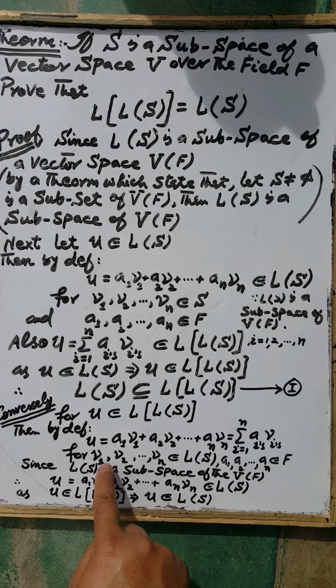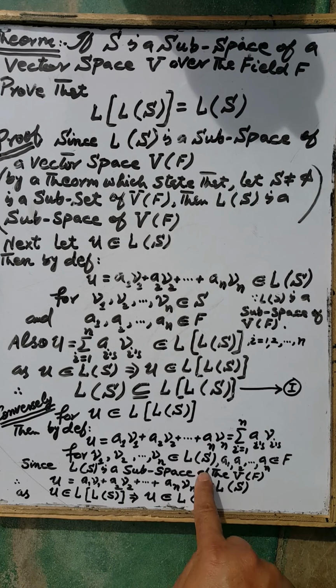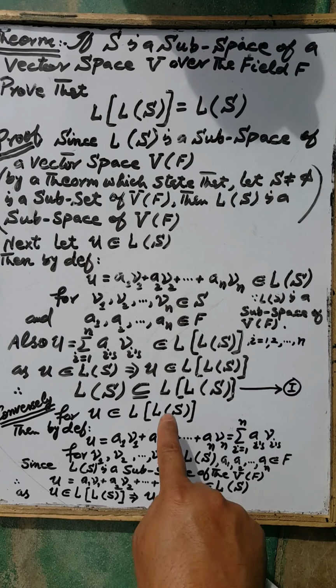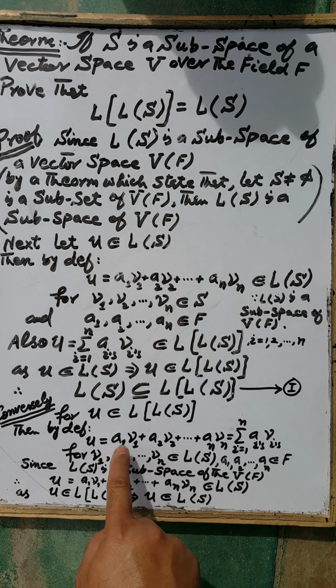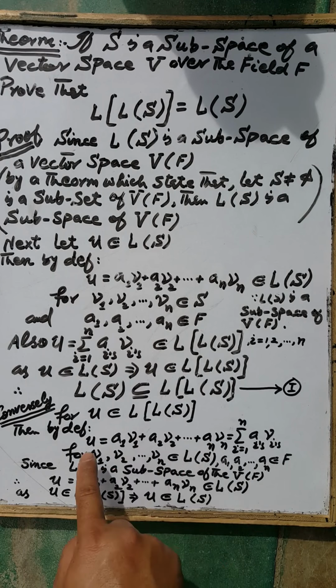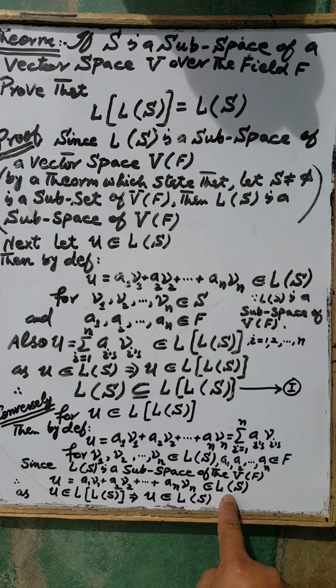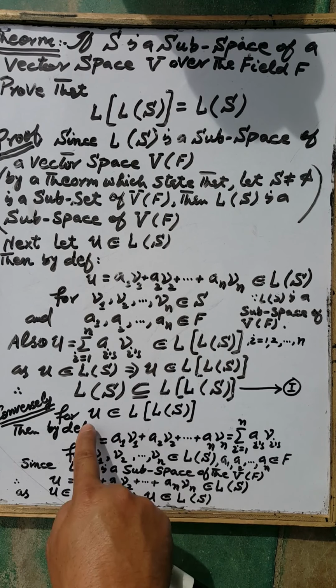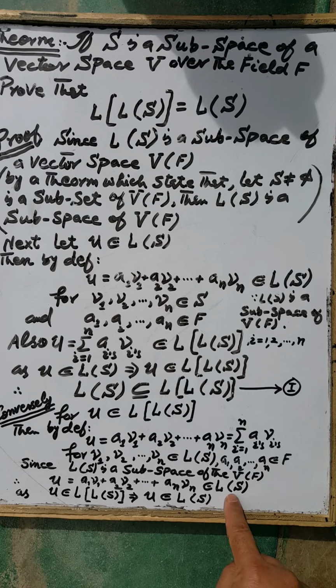Therefore, the linear combination of the elements of this set is again an element of this set. That is, these elements are also elements of this set because this set is a subspace of the vector space V over the field F. That is, the linear combination of the elements of this set is equal to u. That is, u is contained in this set. As u belongs to this set, it is proved that the element u is also an element of this set. Therefore, this set is a subset of this set.